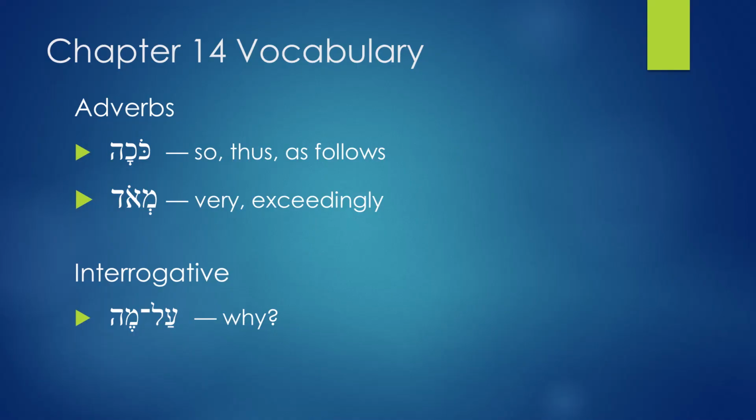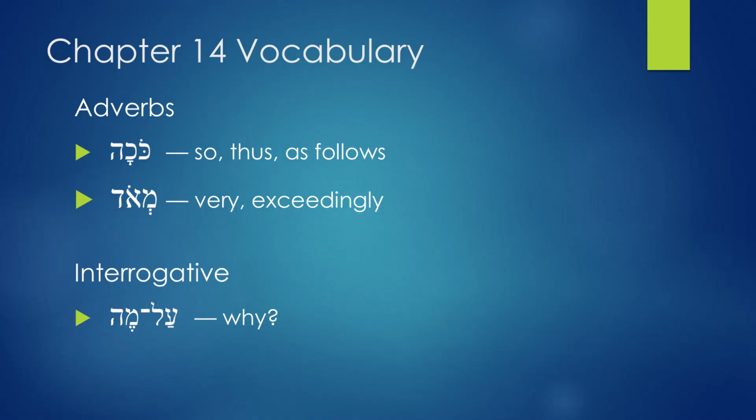It's used with adjectives to show the superlative. When you want to say that building is very tall, or that man is very, very good, you're going to say Tov me'od, very good, or Tov me'od me'od, very, very good. So me'od is used most of the time with adjectives to show superlatives.